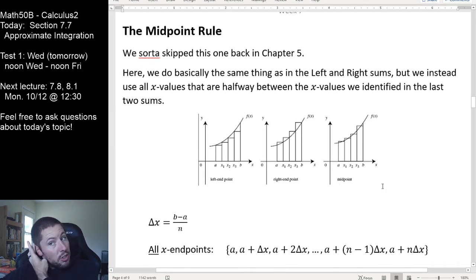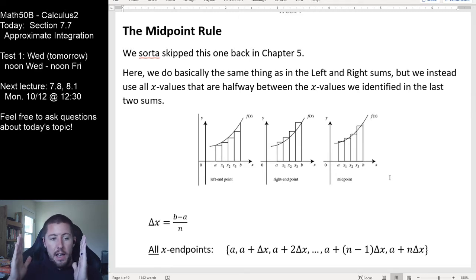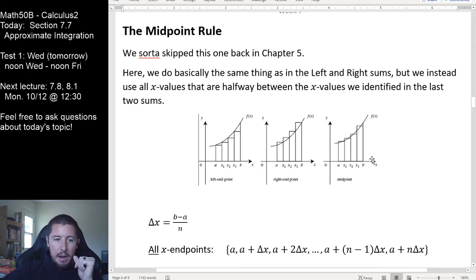We skipped this one officially back in chapter 5, but I skipped it because I knew we were going to talk about it right here. We're going to do basically the same exact thing here as we did with our left and right sums, but instead we're going to take all of the x values, right? So in the left sums we use a and we exclude b. In the right sums we use b, but we exclude a. In this case, as you're seeing at the bottom of the screen, I want to track all of my x